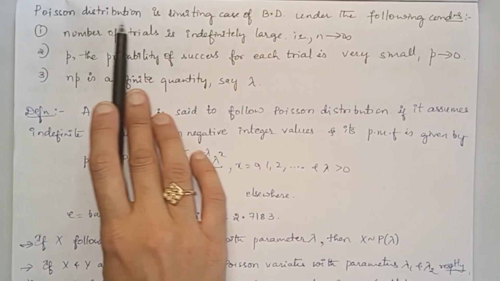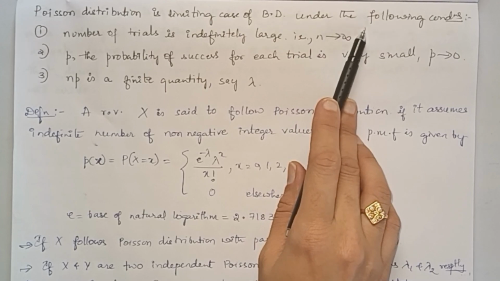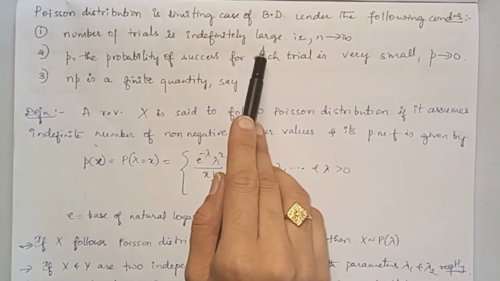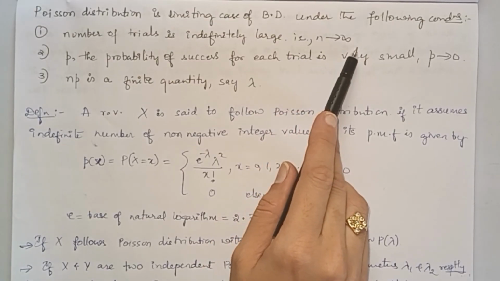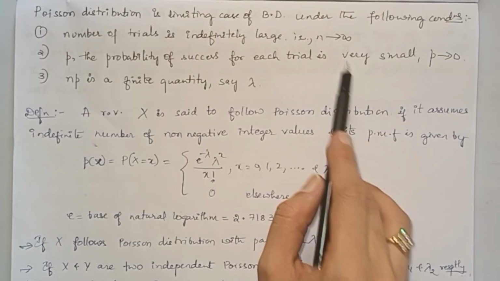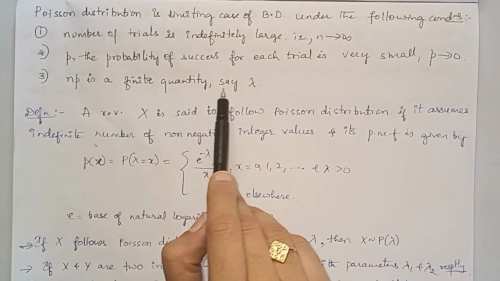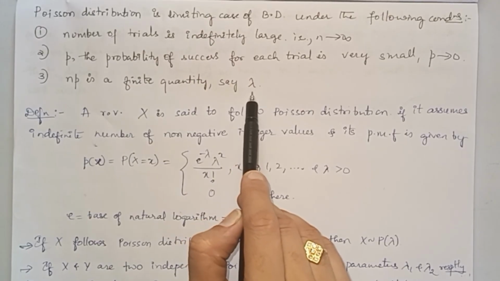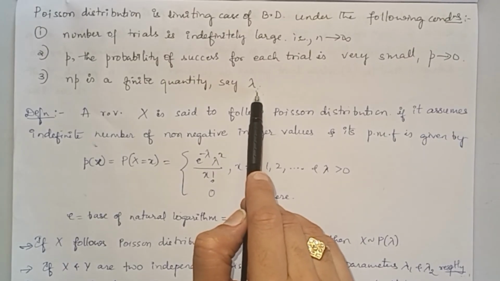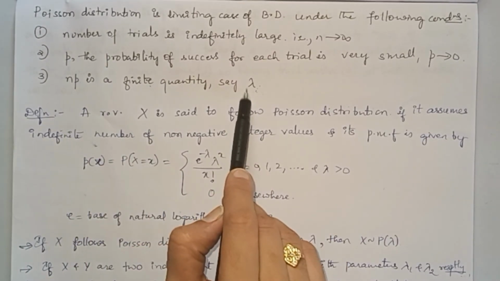This Poisson distribution can be viewed as a limiting case of binomial distribution under the following conditions. The number of trials is indefinitely large, as n tends to infinity, and p, the probability of success for each trial, is very small, that is p tends to 0. np is a finite quantity. We name it lambda. This lambda plays an important role in Poisson distribution. This is a parameter lambda. It is a finite quantity. n into p, this value is called lambda.